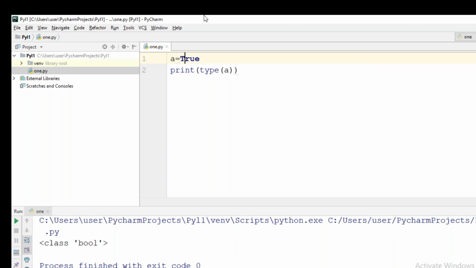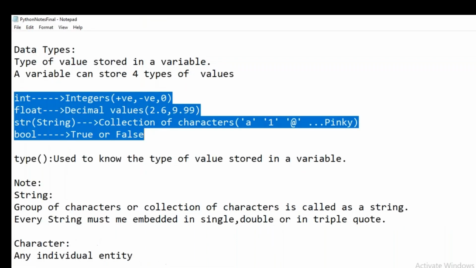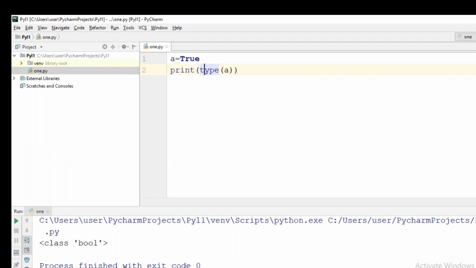So how can you know the data type of a variable? Depending on the type of value it has. If the variable is storing an integer, the type will become int. If it is storing some collection of characters, then the data type of the variable will become string, like that. So the type function is used to get the data type of the variable.